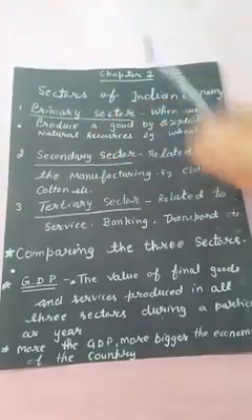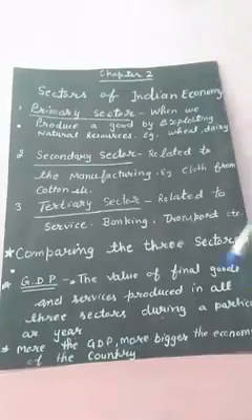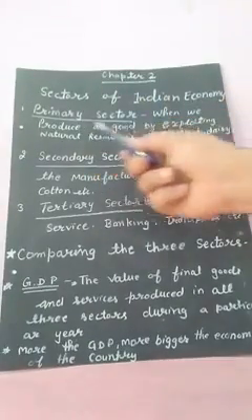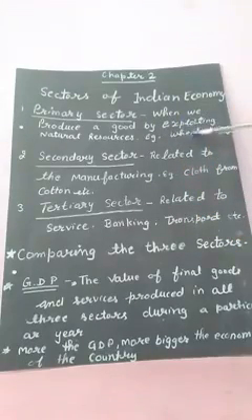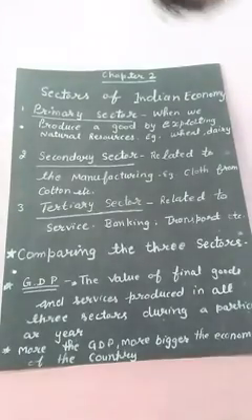First is the primary sector. Now what is the primary sector? Students, when we produce a good by exploiting natural resources, for example wheat, dairy, cotton, minerals, all these activities come under the primary sector. In the primary sector we get things from nature directly. Most of the things in this sector we get from agriculture. That's why this sector is also called the agriculture sector.